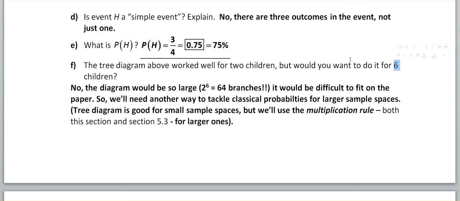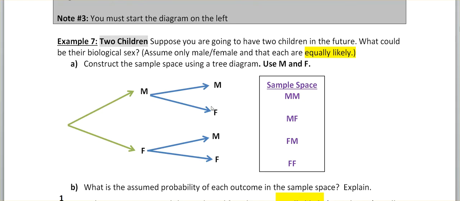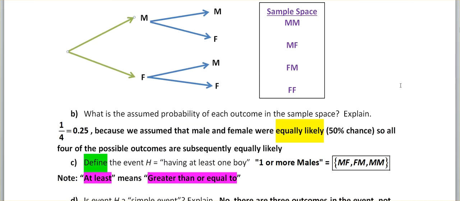So 6 children are here. So if you're going to have 6 kids, you'd have to have 2 to the 6th branches. And that's no fun for anybody because that means you'd have to fit 64 branches by the end. And you'd have to have 6 layers to get there. You still have to start at that same green V right here. You start at this green V of 2 and you branch out from there until you got 6 trials over and would have 64 branches by the end.